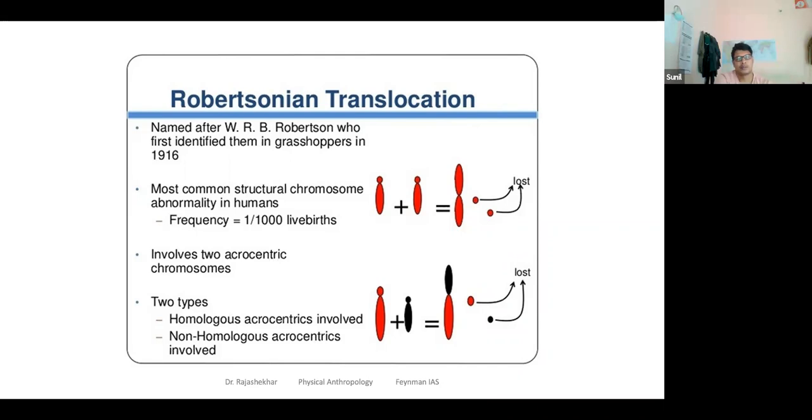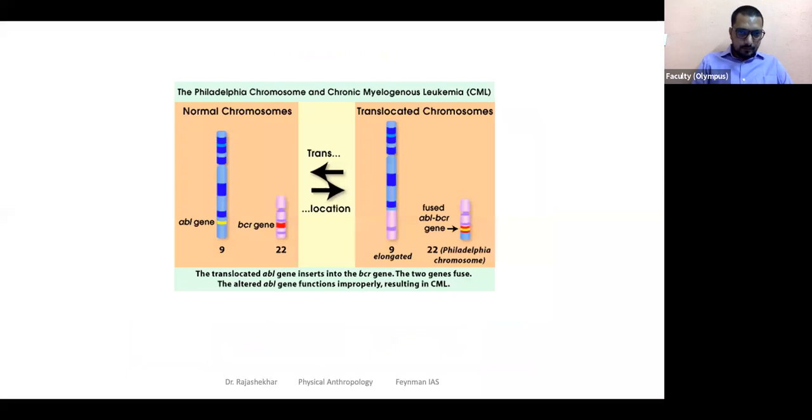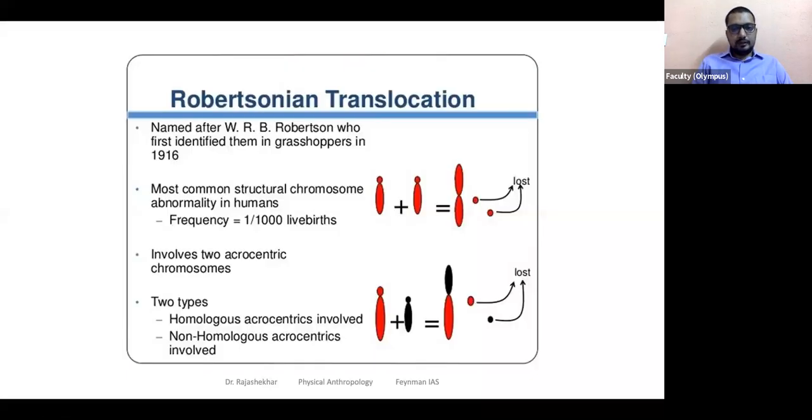Seems like the chromosomes got inverted. One of them, it looks like that. It looks as if they're inverted. The representation here shows as if they're inverted, but they don't have to invert. They may just join. If they're two pieces like this, they may join like this. Although the image looks like that, it is probably not the case.